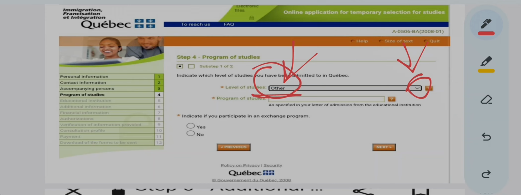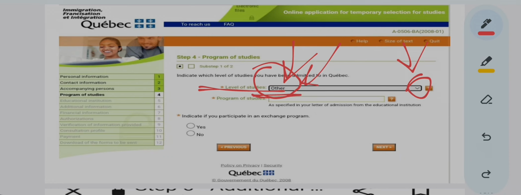When you are very sure that they have told you there is no information on which program you are in, it is not clear in your offer letter, and they are also confused, and if they tell you to select other, then and only then select other. Otherwise you have to mention what program you are in, which will already be in your offer letter. Obviously it will be there, but if it is not, then you can select other for level of studies.